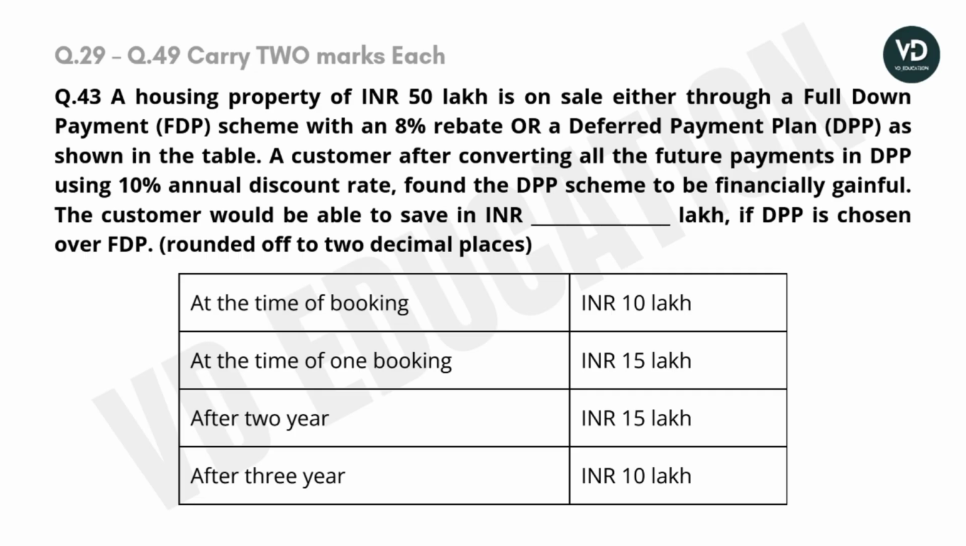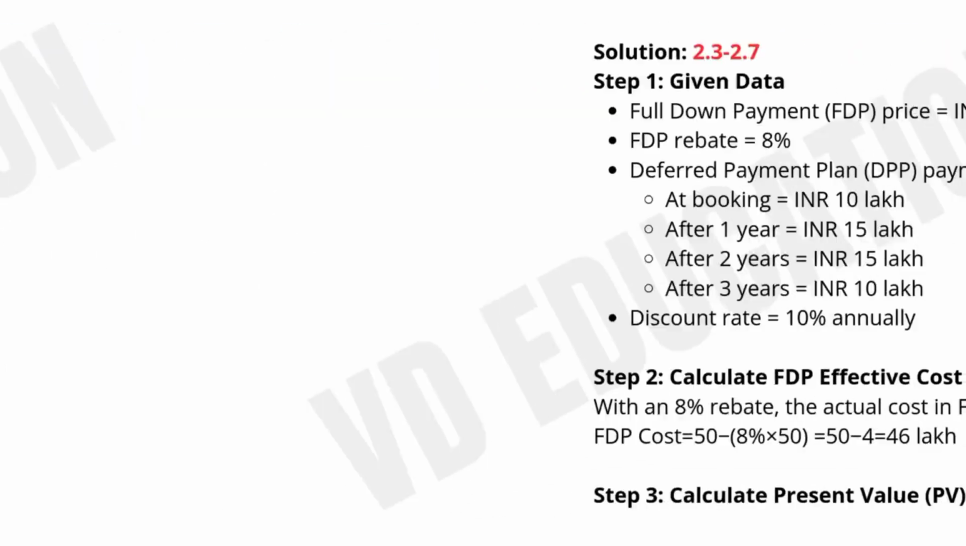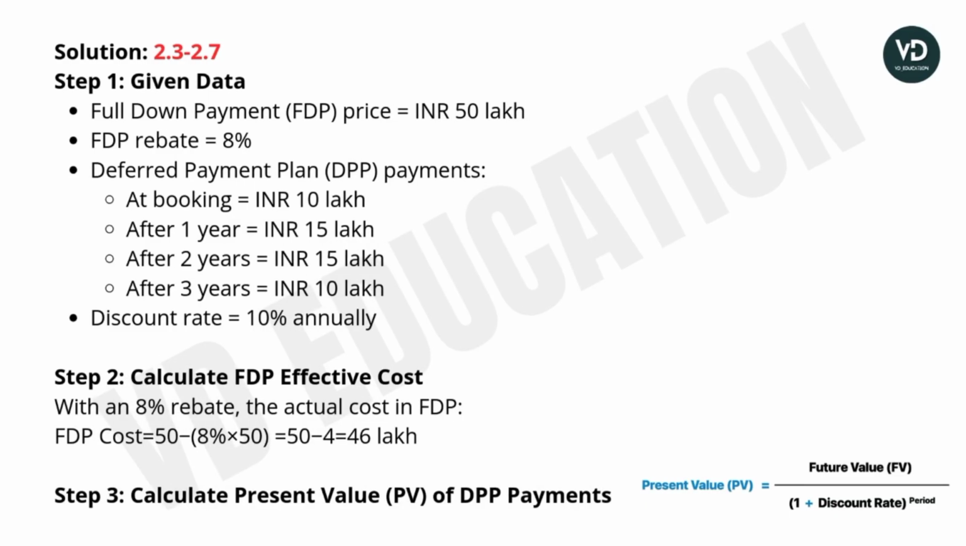At the time of the booking, in 1 year, this will be the 15 lakh. After 2 years, 15 lakh. 3 years, 10 lakh. So let's discuss the solution. Write down the given data. As full down payment, FDP price will be the 50 lakh.